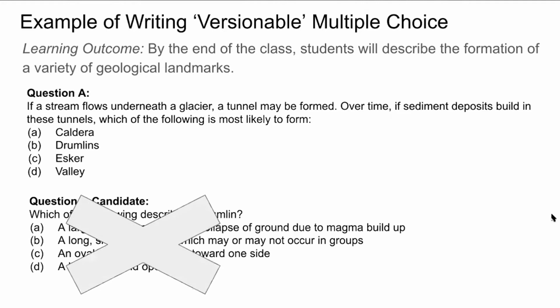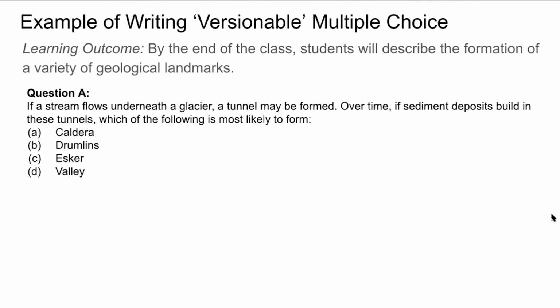Unfortunately, this is not a great example of a versionable question, because while it's at a very similar level to question A, it does not describe the formation of a variety of geological landmarks. It focuses on describing the landmark itself. So we need another question.